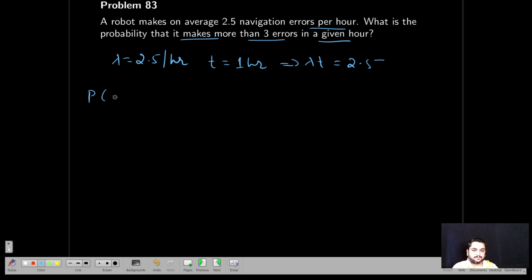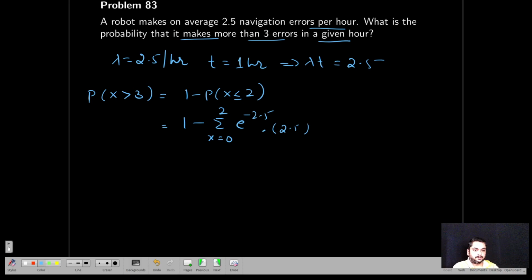More than 3 errors: P of x greater than 3, this is 1 minus P of x less than or equal to 2. To do it, 1 minus summation of x equal to 0 to 2 e power minus 2.5 into 2.5 to the power x divided by x factorial. So you will get the answer as 0.242.